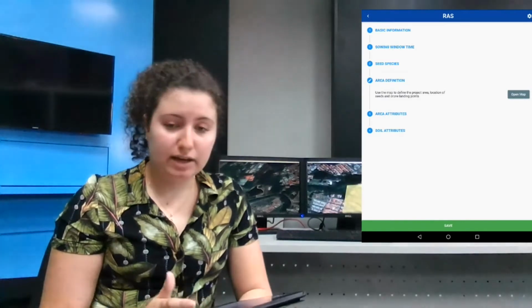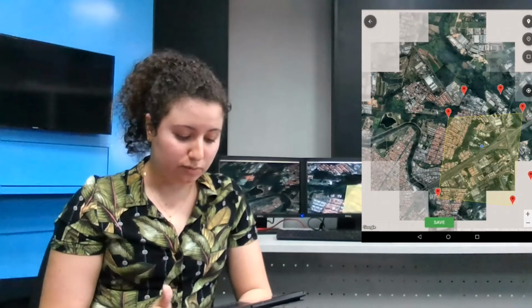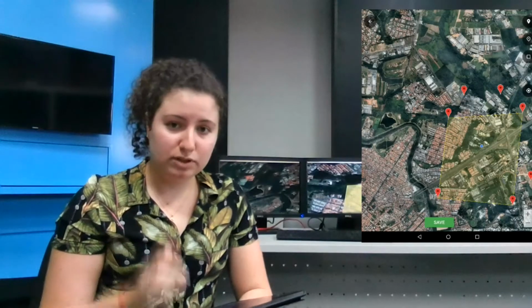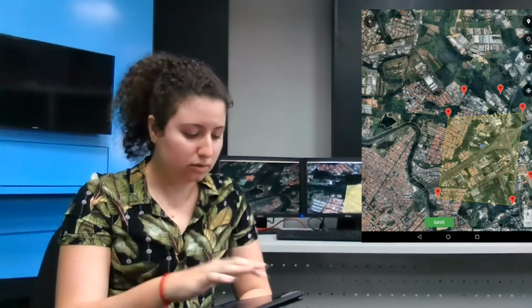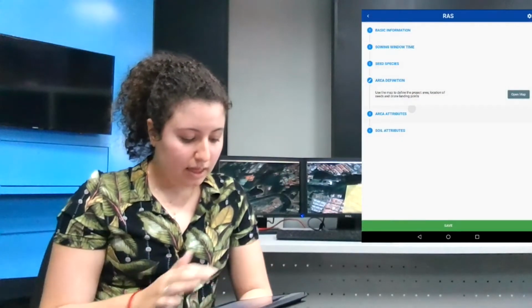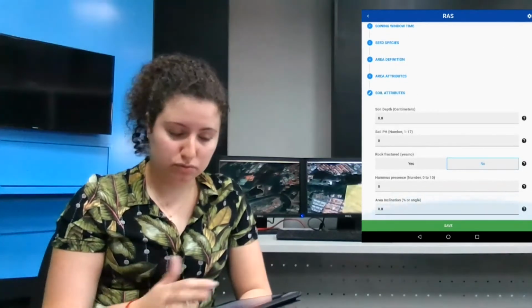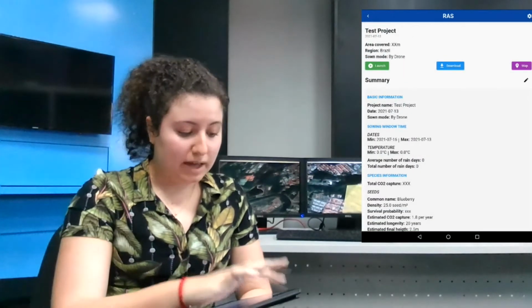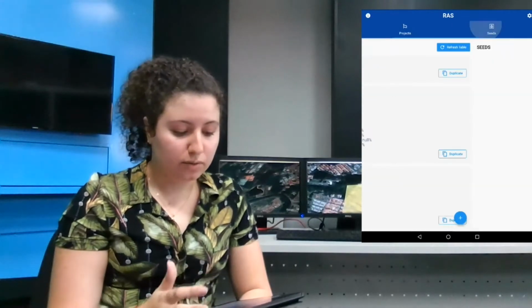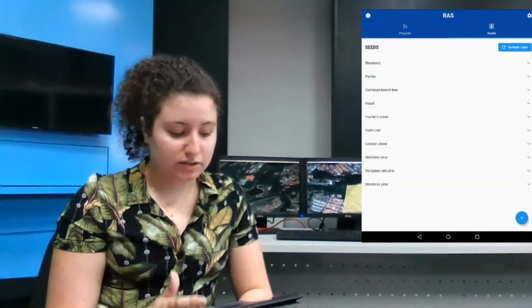We can define the area with the help of Google Maps. So we draw on Google Maps and that displays on Google Earth. And we can also put the area attributes and the soil attributes. So back on the first page, we also have to register the seeds.